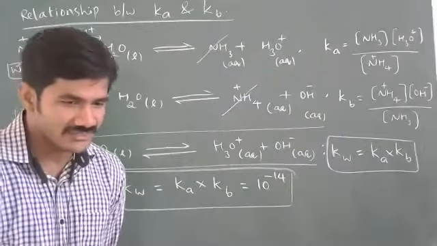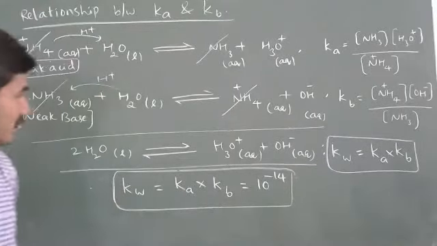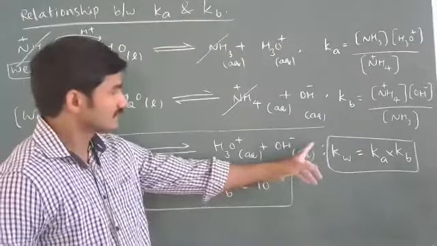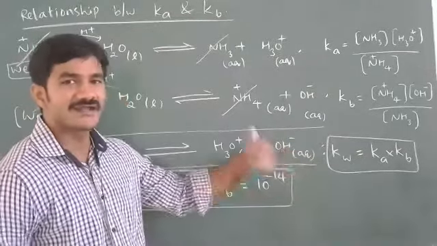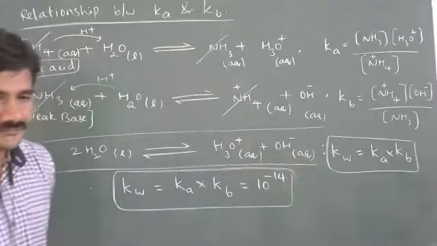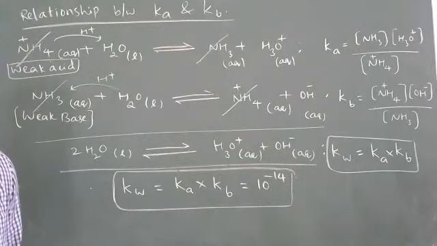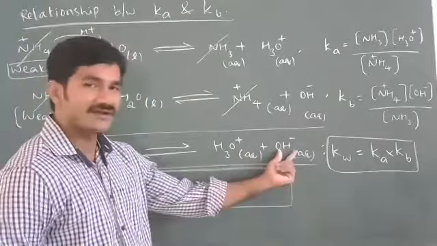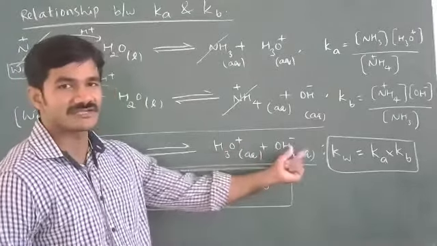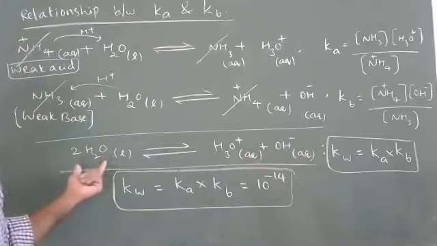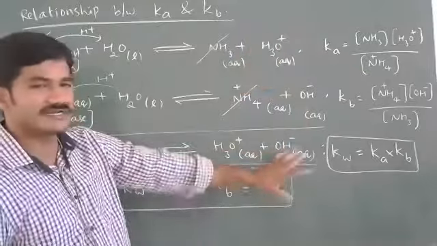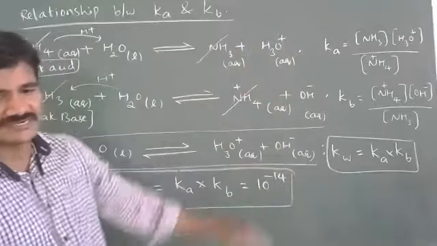Water gives hydroxyl and alcohol? No, it is not alcohol. It is a hydroxyl group, OH minus, a base. This is the hydronium ion and this is the hydroxyl ion. Hydronium ion and hydroxyl ion are both produced when water undergoes dissociation. Is this clear? It is a simple derivation, not very difficult. Do you understand this?